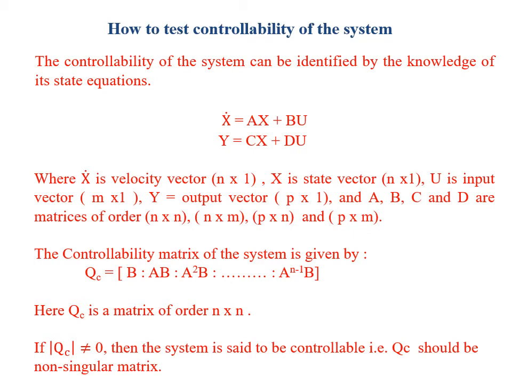If the determinant of QC is not equal to 0, means it is non-singular, then we say that the system is controllable. And if the determinant of QC is equal to 0, that means it is singular, then we say that the system is uncontrollable. So by the knowledge of these two state equations, we can determine the controllability of the system using this controllability matrix QC.